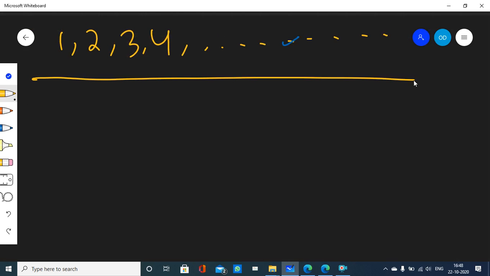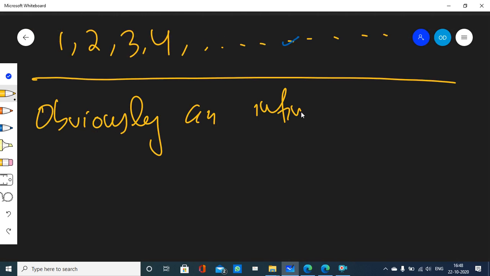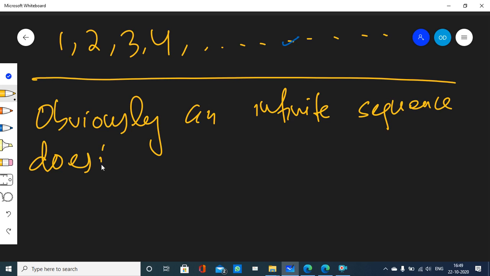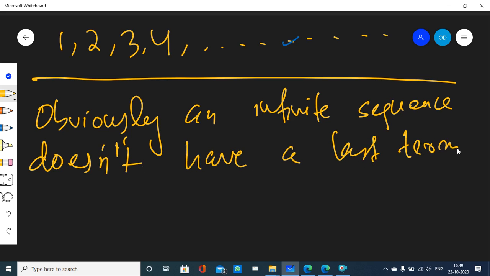So obviously an infinite sequence doesn't have a last term, right? Because it is an infinite sequence, infinite number of elements are there, so it doesn't have a last term.